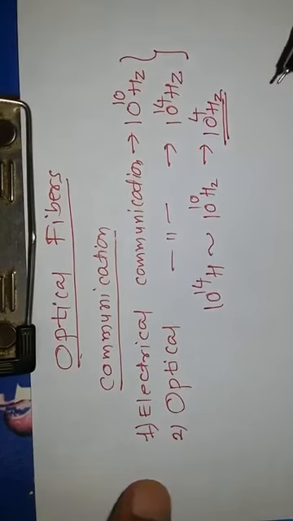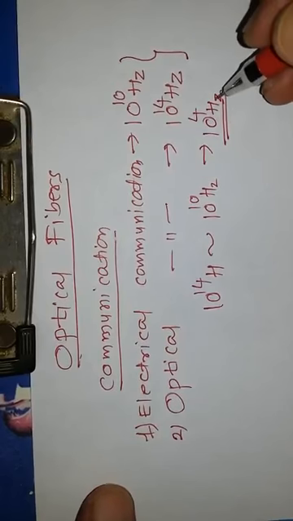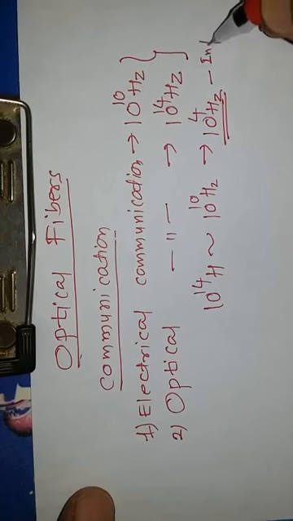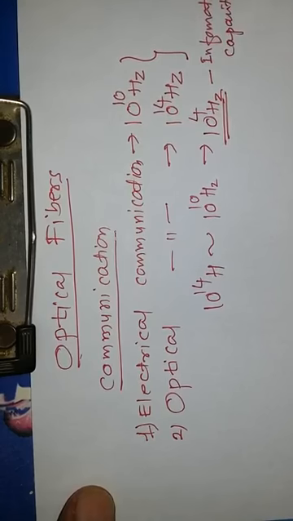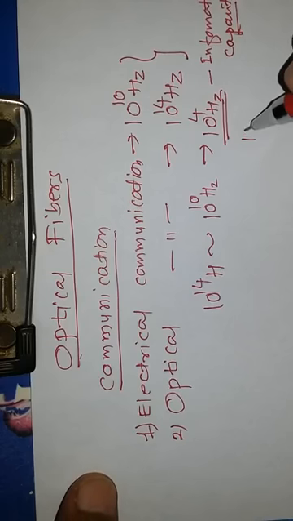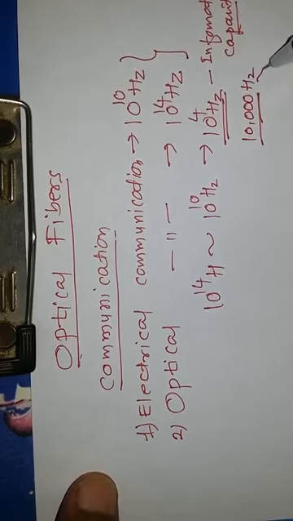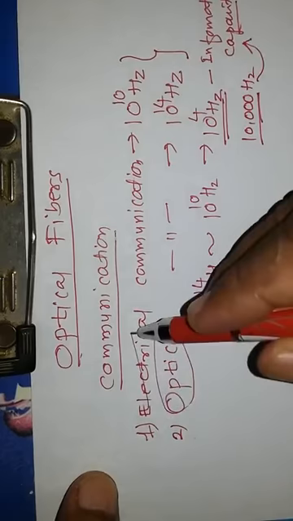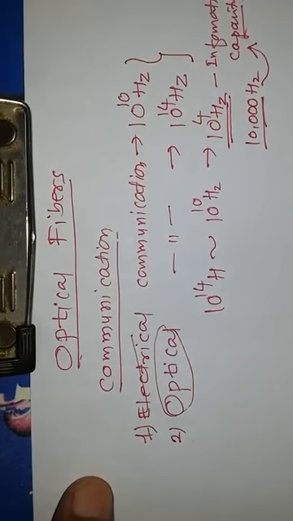This is that much of excess information capacity. Roughly speaking, it is something like 10,000 times extra capacity for the optical fiber over the electrical communication.